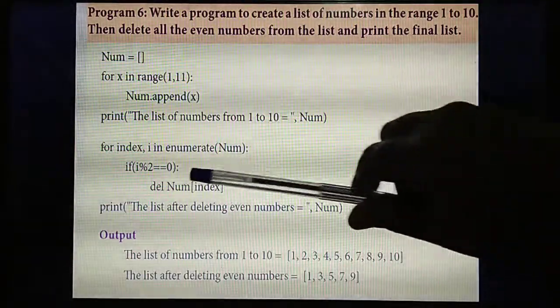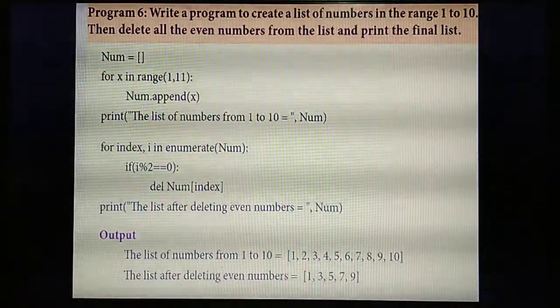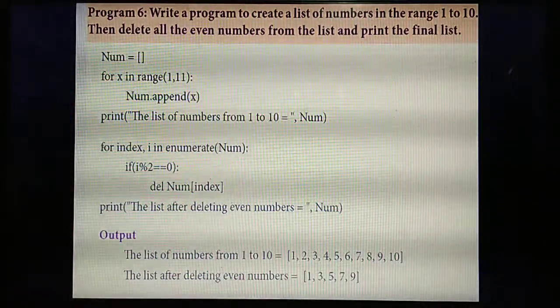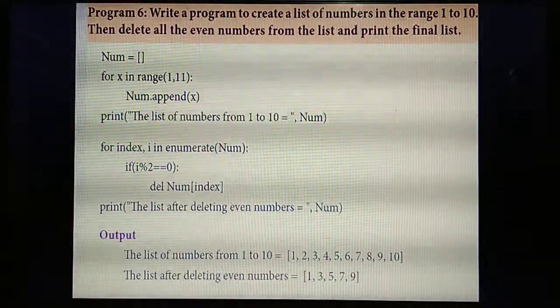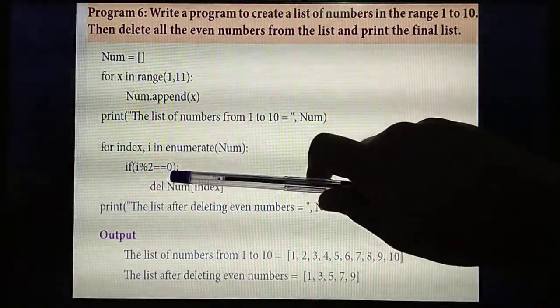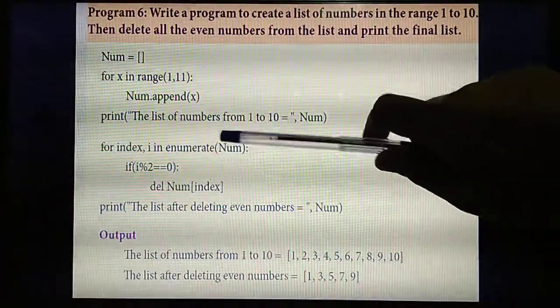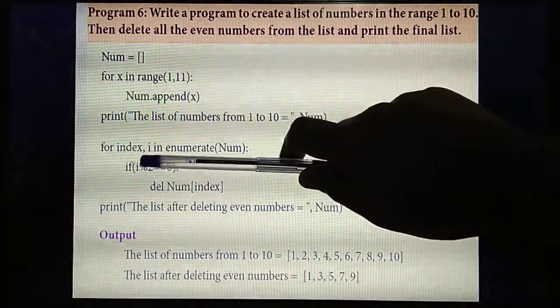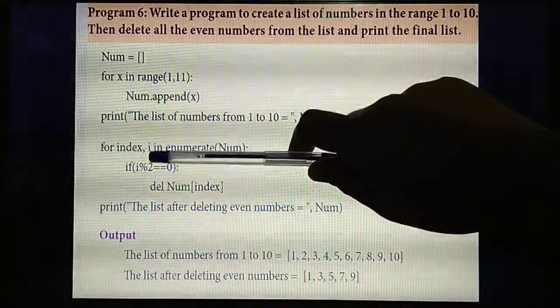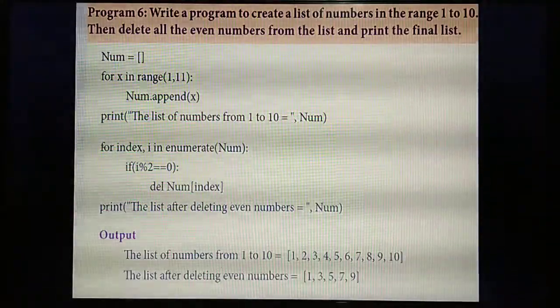Okay, listen. If what condition? Even numbers means what is the condition? If a particular number is divided by 2, we say that number is even. So you give i percentage double equal to 0. Already you have stored the numbers in the list num, so you are going to enumerate. If it is an even number, you need to delete the number from the index value.